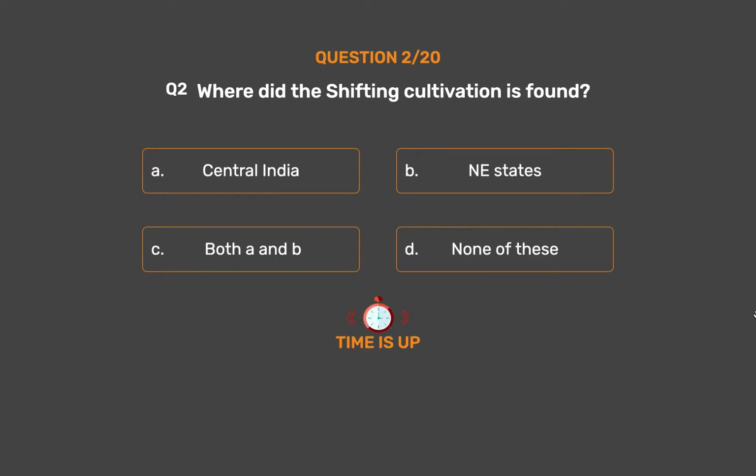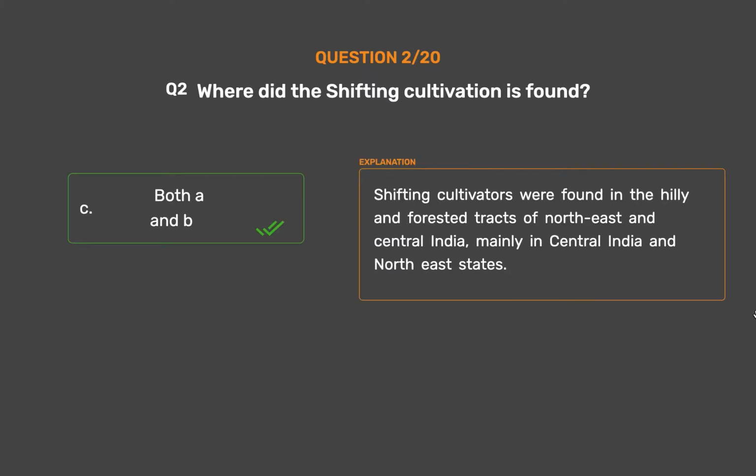The correct answer is Option C. Both A and B. Shifting cultivators were found in the hilly and forested tracts of northeast and central India, mainly in central India and northeast states.